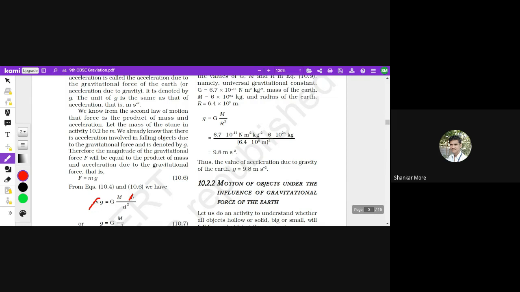Capital M, mass of the Earth. What is R? Radius of the Earth. Okay, and finally the value of g is 9.8. Right?